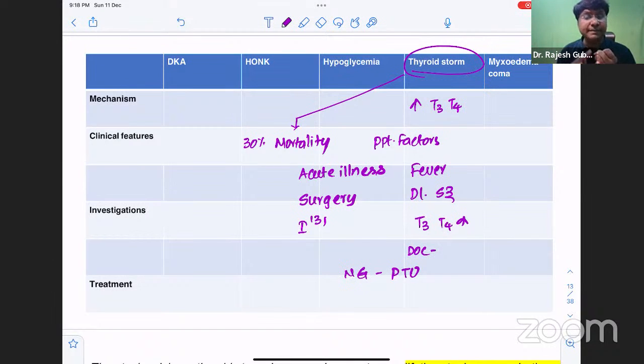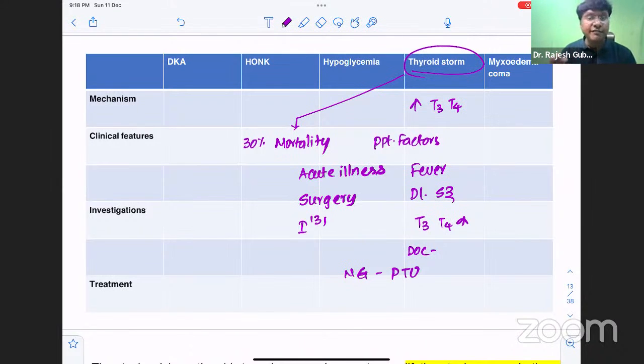Or you can give even per rectum also. Even orally it can be given, but orally the individual might be in a state of delirium or seizures or in a stage of coma, so orally it is not preferable. Either by nasogastric tube or per rectum can be given. What propylthiouracil will do actually is inhibit the peripheral conversion of T4 to T3.